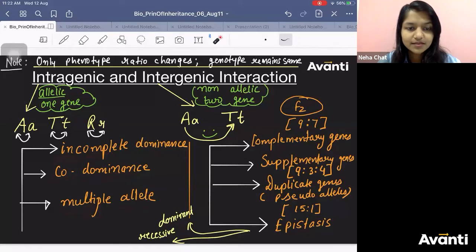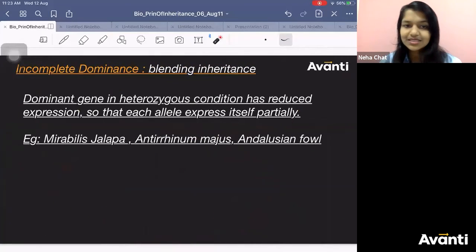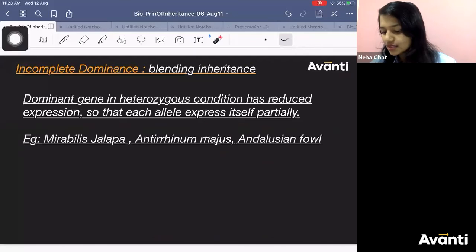Can you all tell it, wherever you are sitting? A 1 mark question, 2 mark question in the exam: what is intragenic interaction, and give 2 examples. Just think over it. Can you answer this question? The interaction between the alleles of the same gene, that is intragenic. A few examples: incomplete dominance, codominance, multiple allele. Right? Chalo. Let us begin with incomplete dominance.